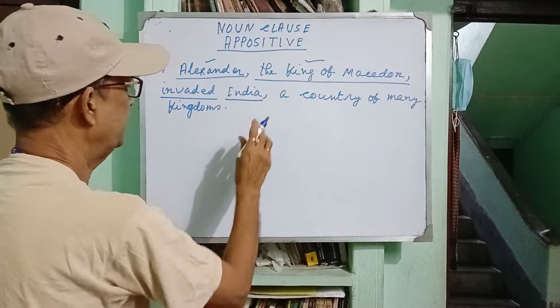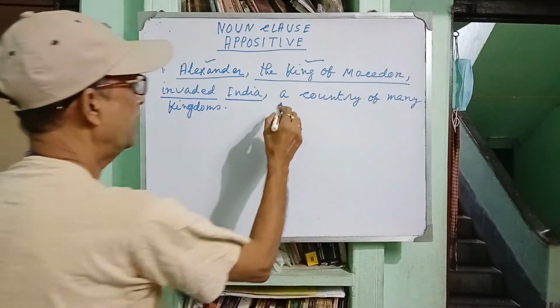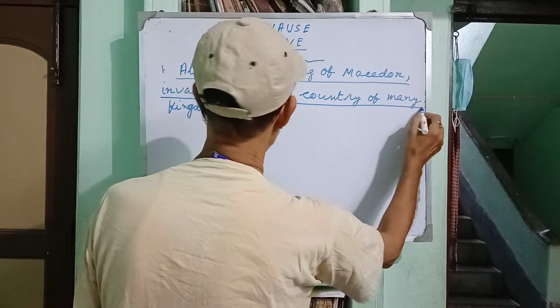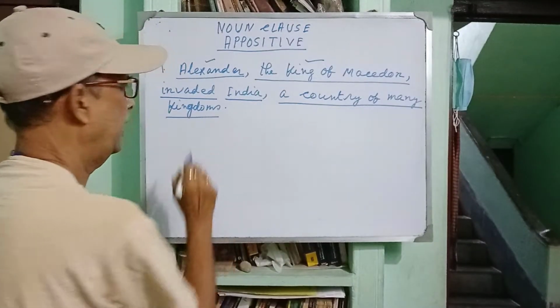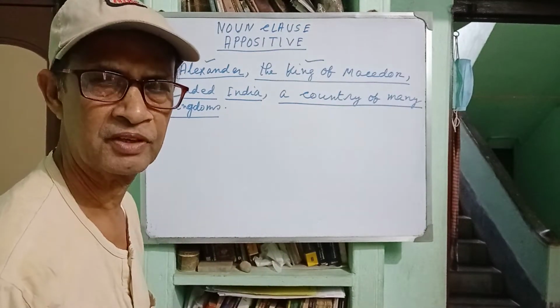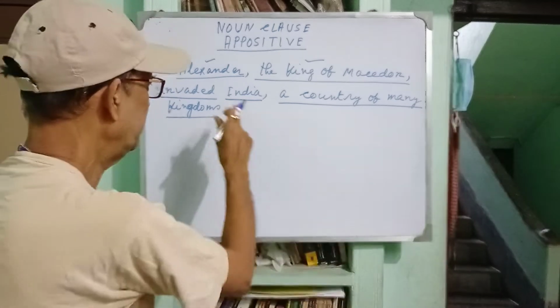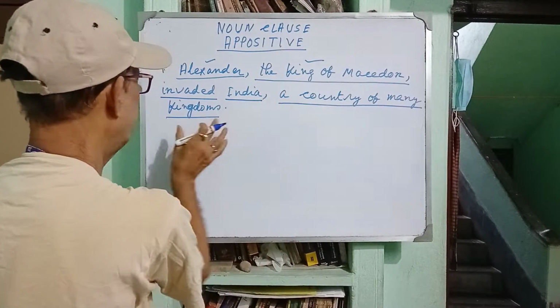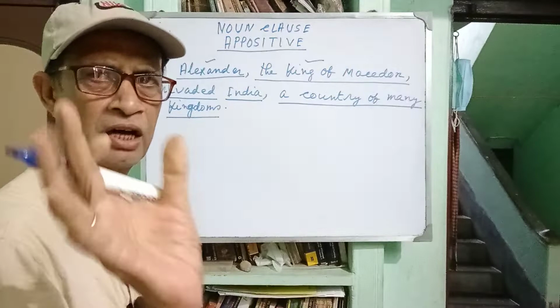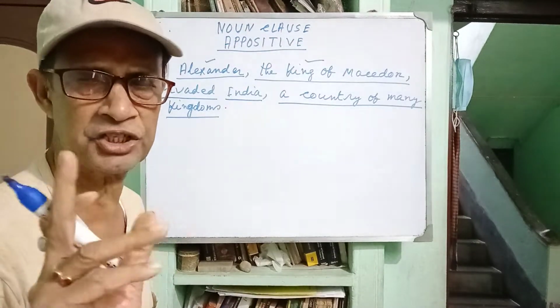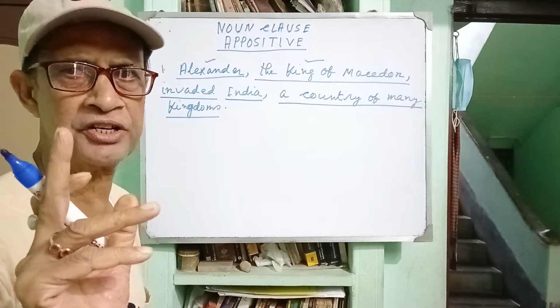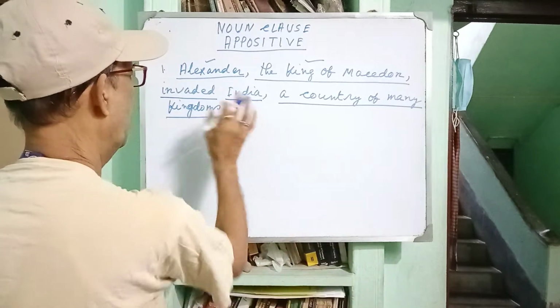India is a country, India is noun, and a country of many kingdoms, it is a noun phrase. So India and a country of many kingdoms are suggesting a single country, that is India.